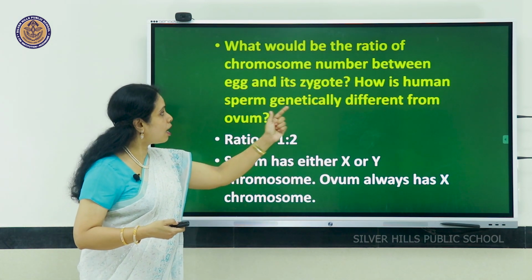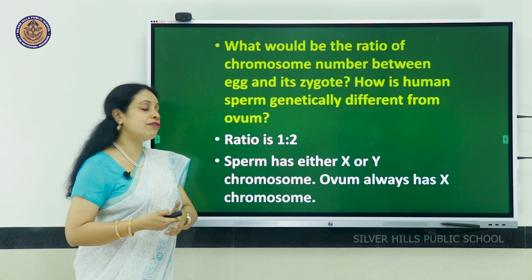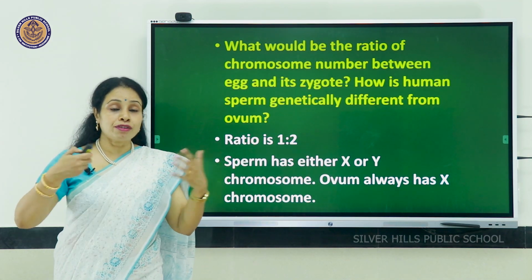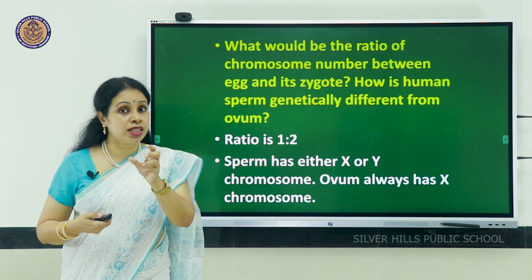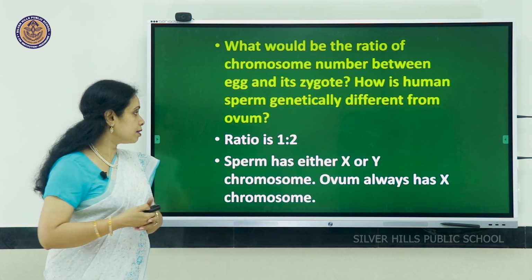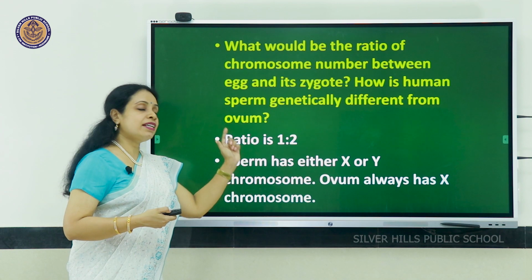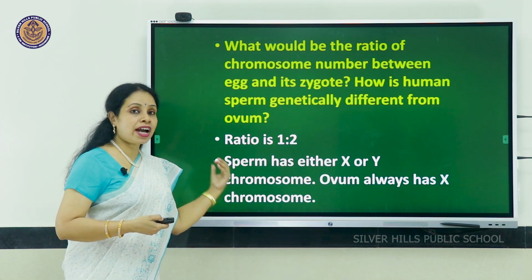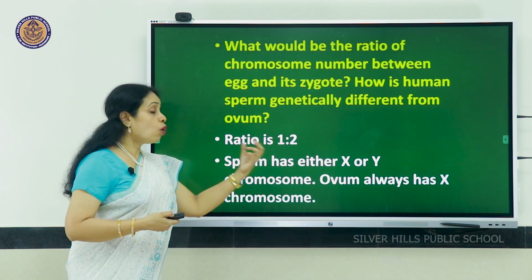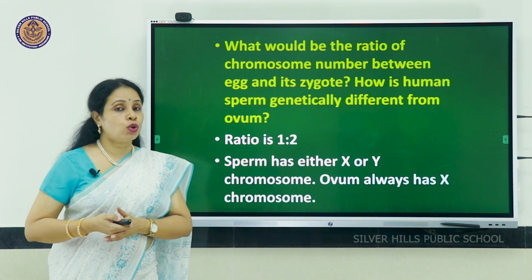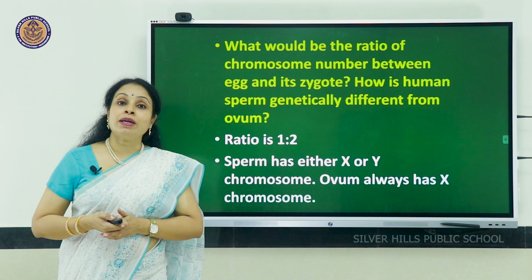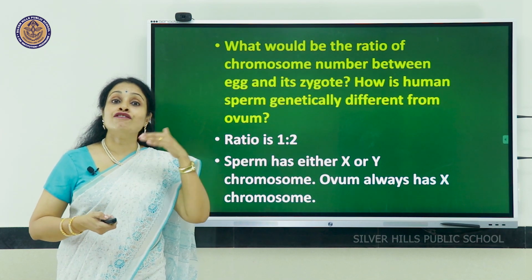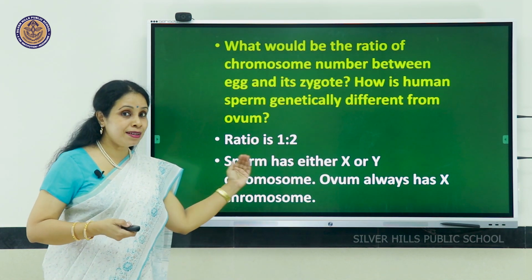Second part of the question, how is human sperm genetically different from ovum? It's not the physical appearance. It is genetically different. How is it genetically different? That is asked. So sperm has either X chromosome or Y chromosome. Ovum will always have only X chromosome. So in human beings, the gender of the baby is determined only by the father, not by the mother.